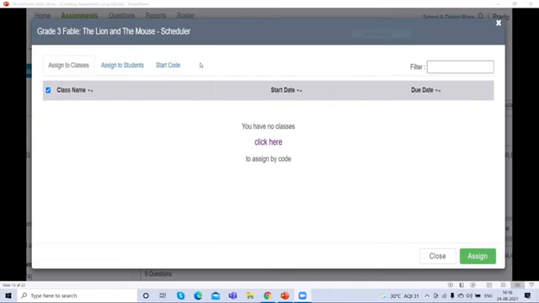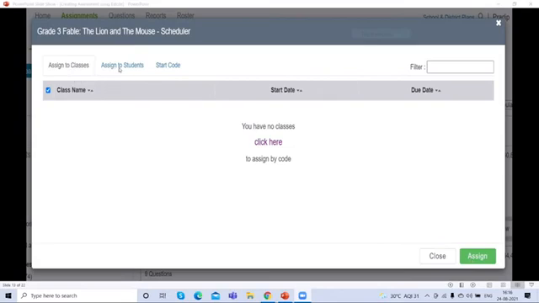If you have created classes 6, 7, 8, 9, whatever it may be, you will find the list of the classes here, and you can choose all those classes if you want to assign the same assignment to all classes. Or if you want to assign to a single class, you can click the single class here and click on the assign button. The assignment will be assigned to the particular class or many classes.